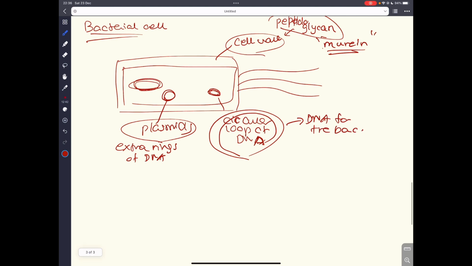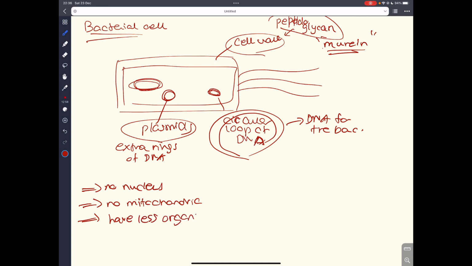And remember, the bacterial cells have no nucleus, right? They have no mitochondria. They have less developed organelles, right? Organelles meaning mitochondria, like chloroplast. They don't have things like that, right? They do have cytoplasm, right?